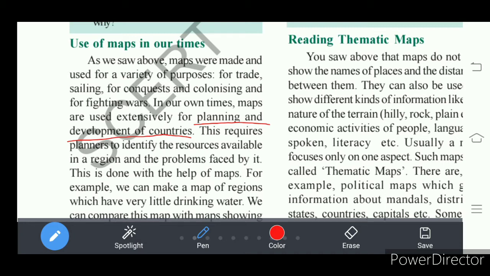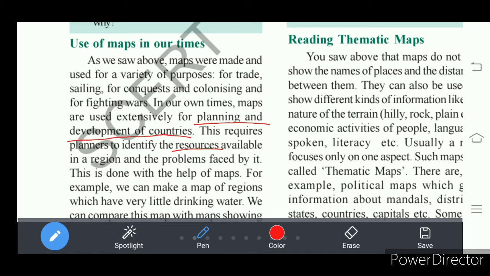First is planning and development of the country. When we want to develop the nation, development of a nation lies in its resources, right? We should know where resources are available in the nation, where are iron mines, where are coal mines, where are gold mines.